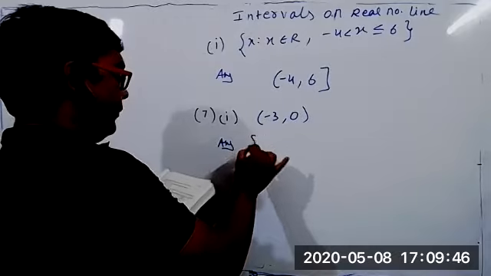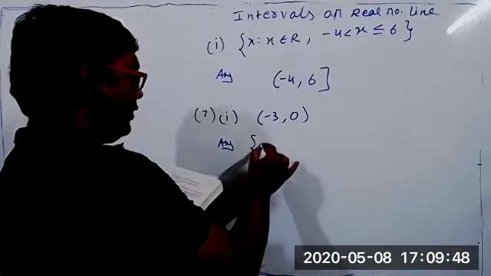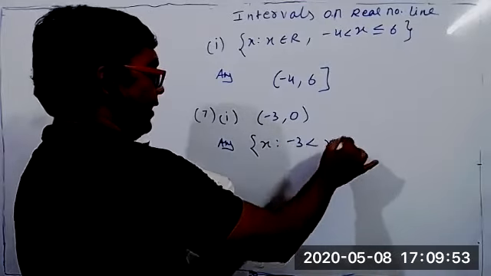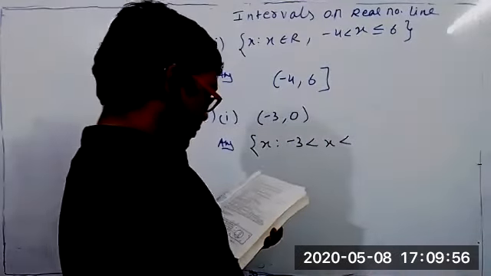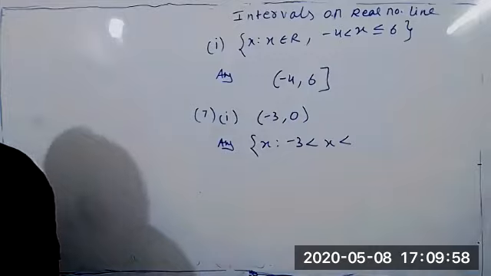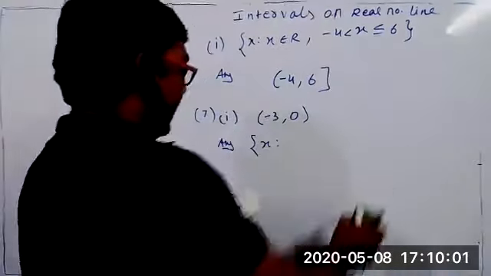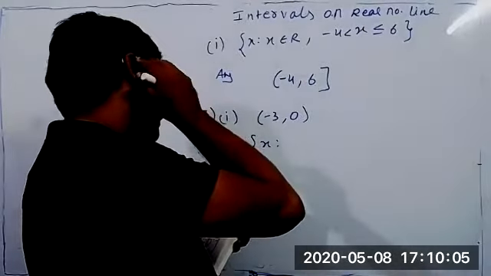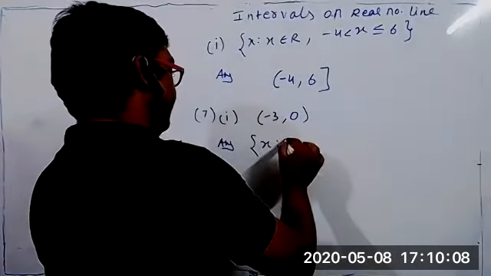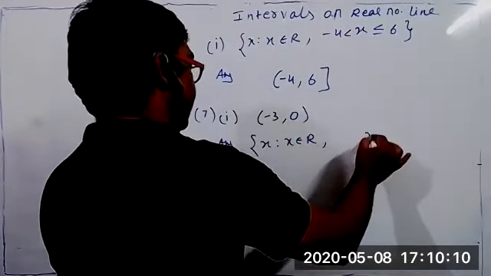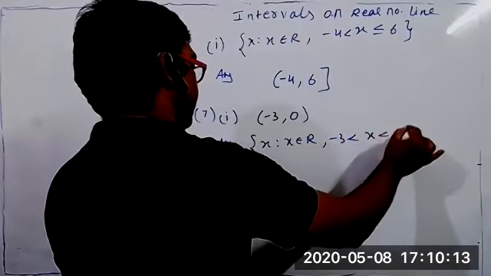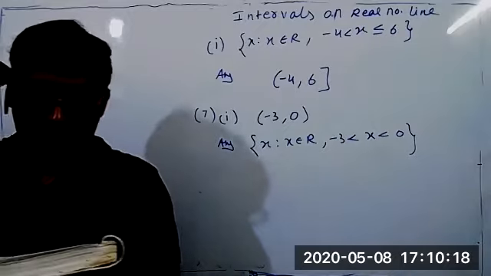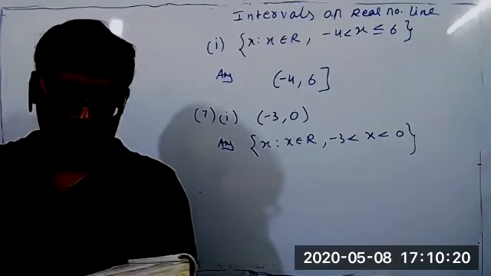We have to write the property. What is the property of the real numbers? All the real numbers are greater than -3 and less than 0. So you should write x such that x belongs to real numbers, x is greater than -3 and less than 0. This is the set builder method to represent the interval.